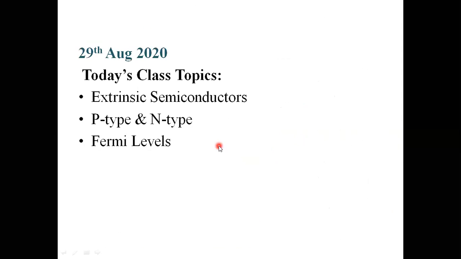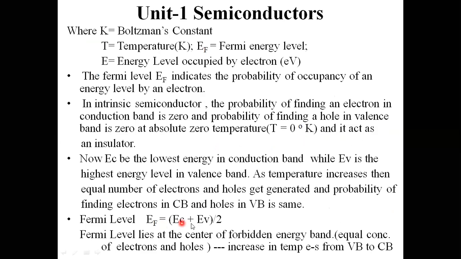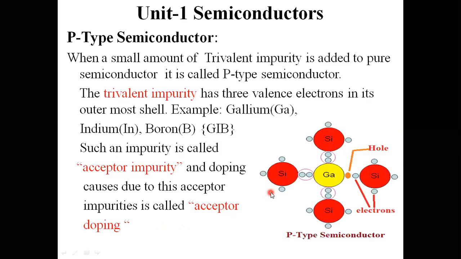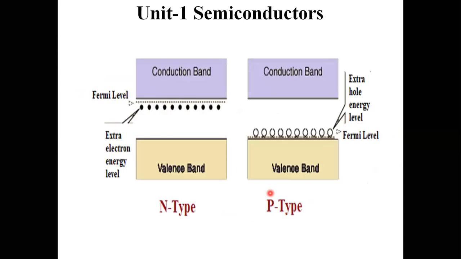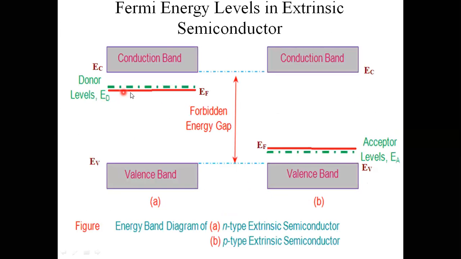EF is given by EF equals EC plus EV by 2 in intrinsic semiconductor material. But in extrinsic semiconductor material, the Fermi energy level is going to shift. That Fermi energy level is indicated as EF here.